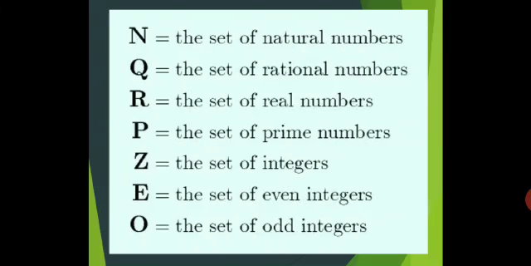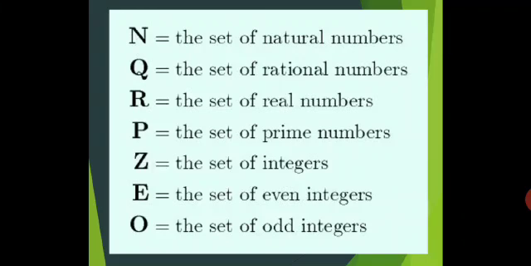Now these are the symbols, these are the sets you should know. Very important for you, the students of 6th class, because before this you didn't learn about sets. It is important to learn about these types of sets. Like N is equal to the set of natural numbers. It always represents natural numbers.